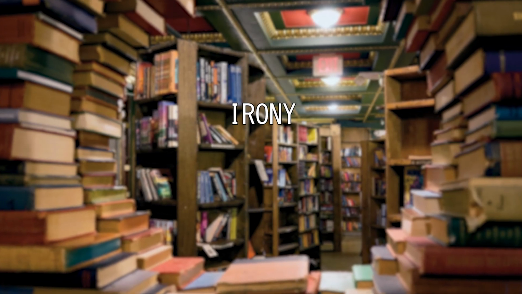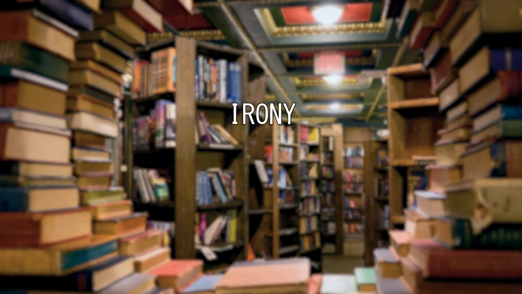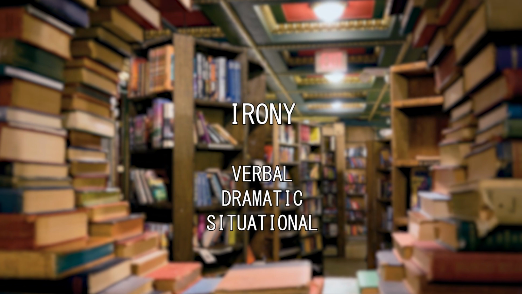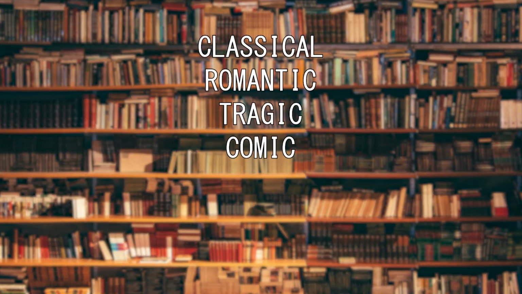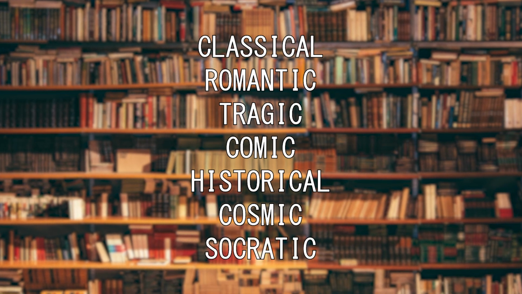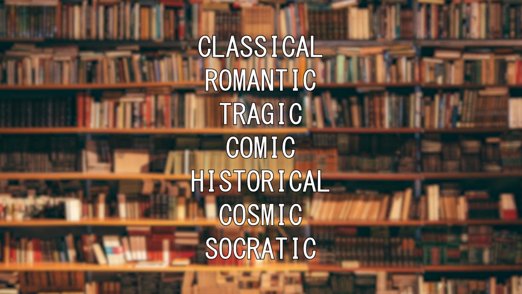Irony. There are three main categories of irony. These are verbal, dramatic, and situational. There are a bunch of other categories as well, such as classical, romantic, tragic, comic, historical, cosmic, and Socratic irony, but these all basically fall under those headings anyway, so we won't touch on them.